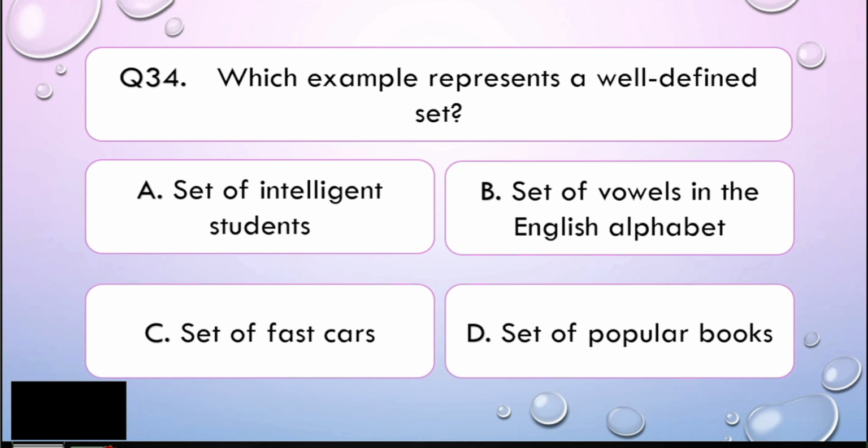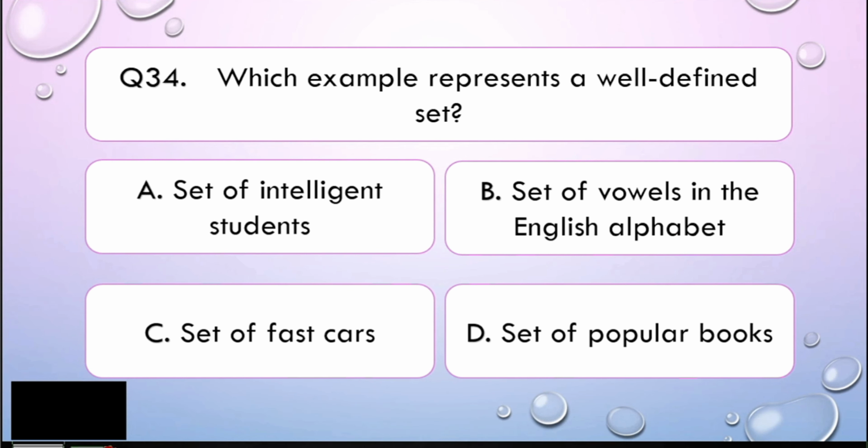Letter B, set of vowels in the English alphabet. What are the vowels in the English alphabet? Is it A, E, O, U, or A, E, I, O, and U? Alright, not me, it's you. Okay, so set of vowels is the correct answer for this given problem.